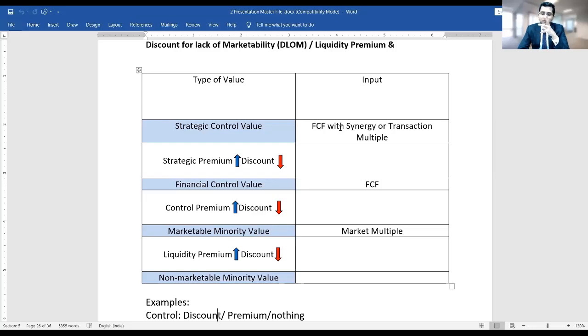Now this control premium can be of two types. It can be a financial control, it can be a strategic control. Suppose, let's take the example of the cash flow method rather than the market multiple method. Suppose I am using free cash flow to firm for the purpose of valuation, then the value I arrive at already includes financial control value. I'm using free cash flow to the whole firm.